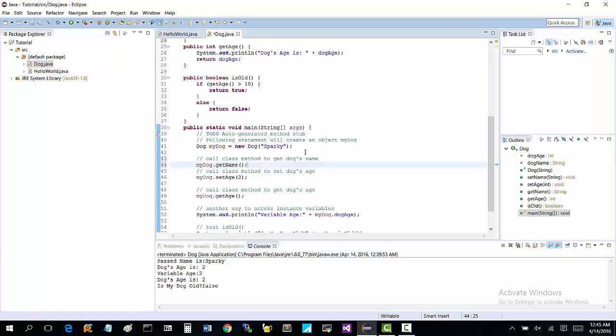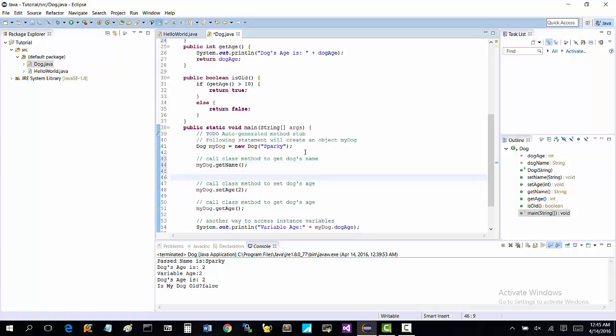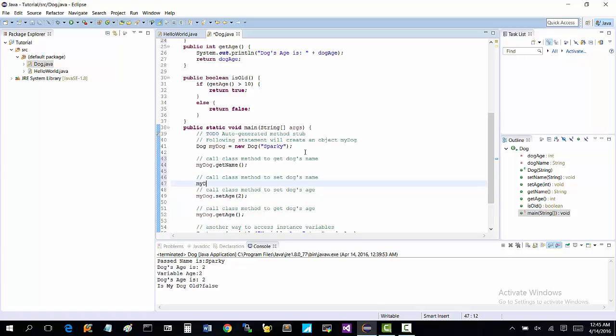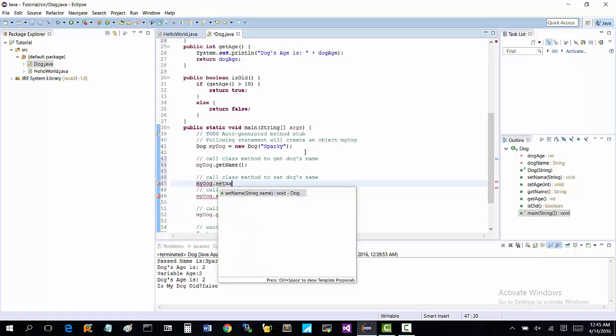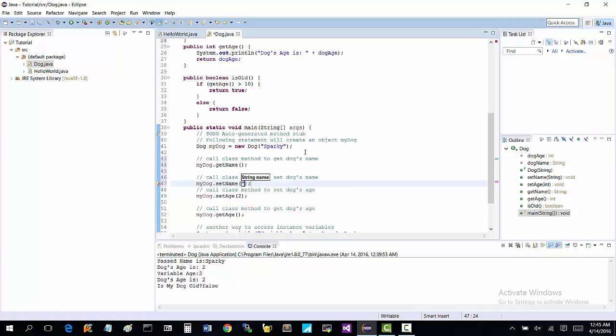But what if you wanted to change the dog's name? So we'll say call class method to set dog's name, and we'll say my dog dot set name, and then we'll pass it the string. I don't know, what do we want to name it? Let's name it Zeke. That's a cool dog name. Zeke. Powerful.